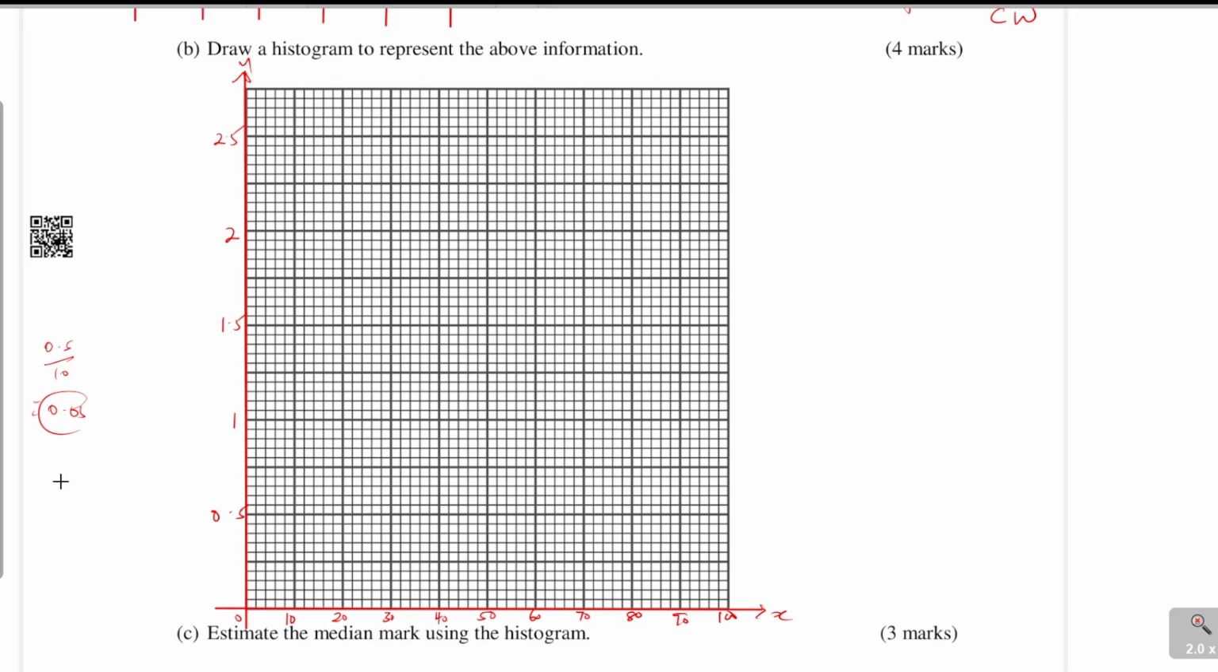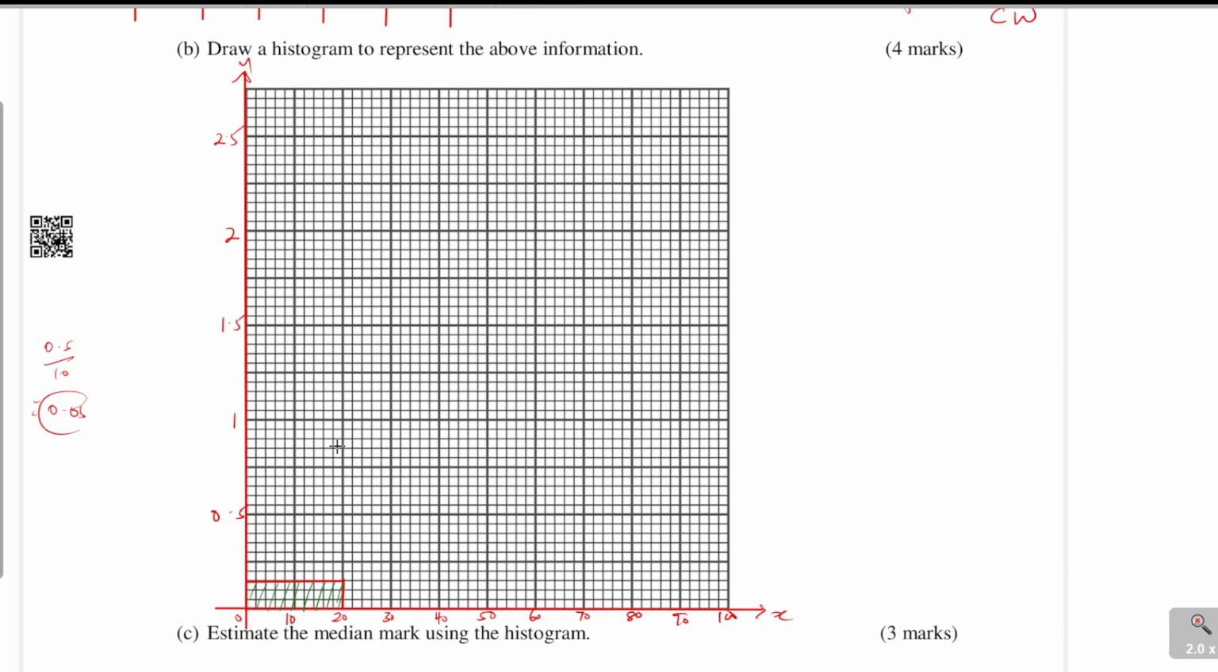So 0.15 will be 0.05, 0.1, 0.15. So 1, 2, 3 squares should be somewhere here. Then shade the bars like that. Bars are supposed to be joined together, no spacing.